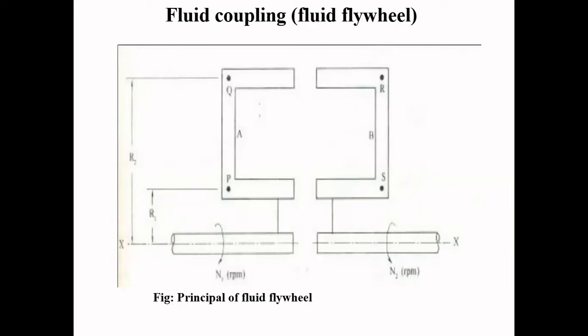What is the driven member? The runner. It tends to rotate the driven member because the fluid is also carried around by the driven member, so whatever fluid is carried due to centrifugal force tends to rotate the driven member. That means here ultimately, what is going to happen?